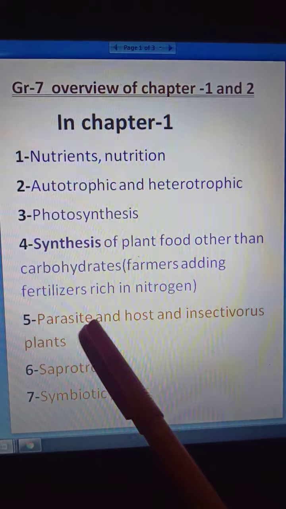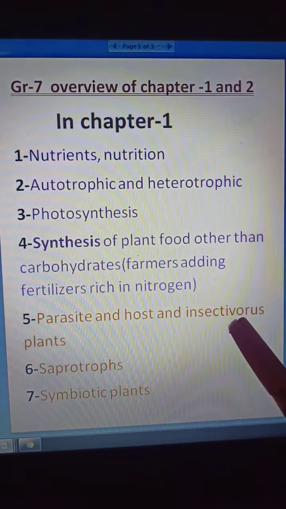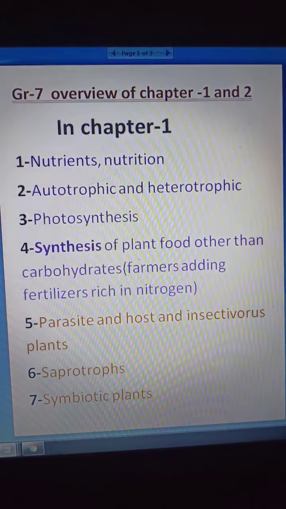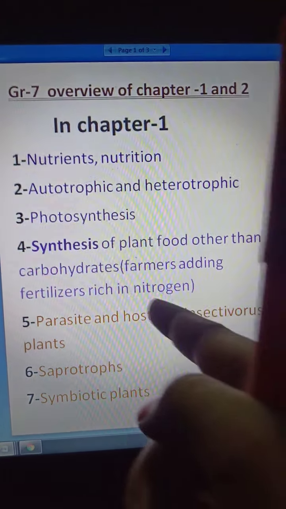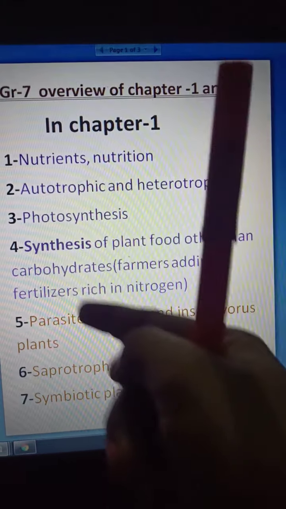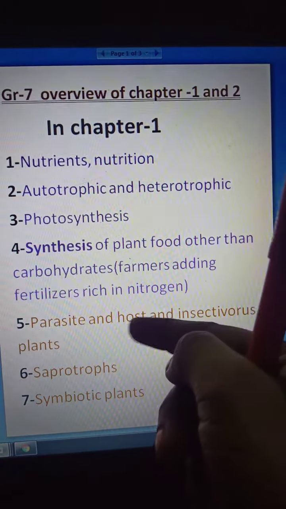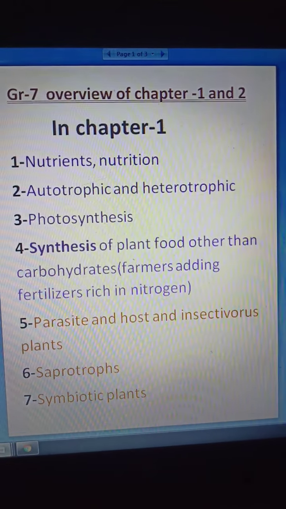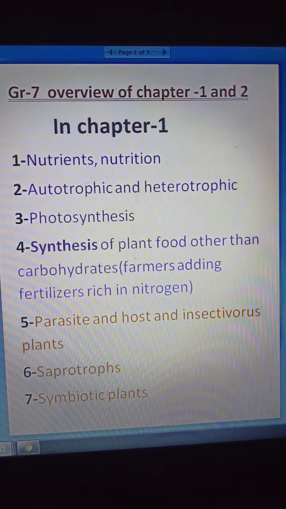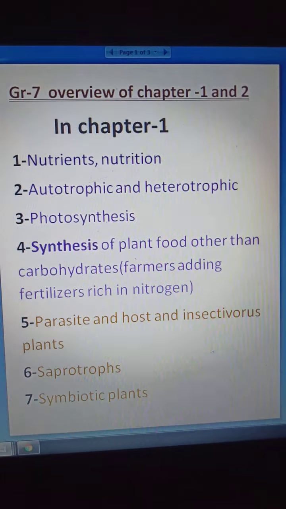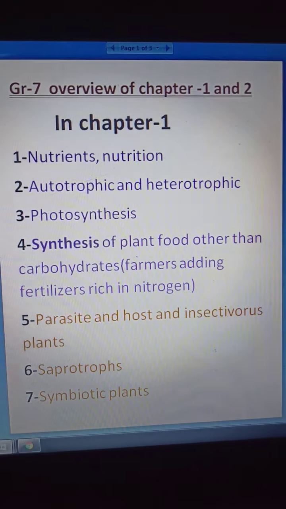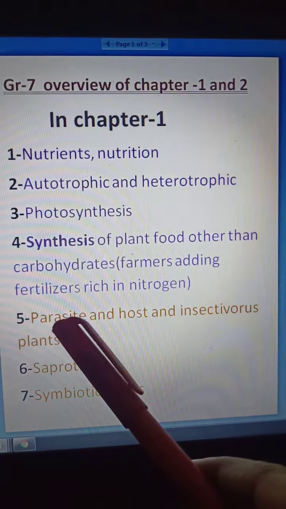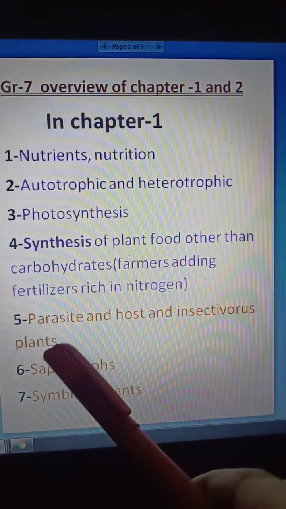After that, parasite, host and insectivorous plants. Students, what is a parasite? The plant that derives nutrition is called a parasite, and the host is what depends on the parasite for their food. Insectivorous plants: some plants feed on insects by trapping and digesting them. Such plants are called insectivorous plants, like the pitcher plant. We have learned about parasite, host and insectivorous plants.